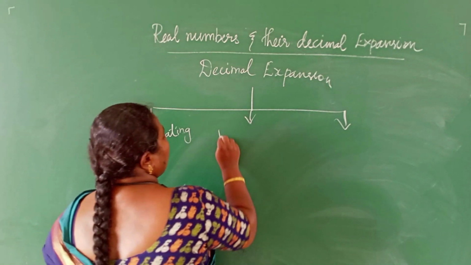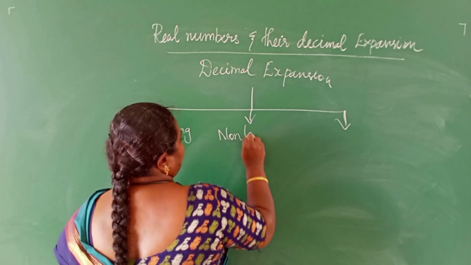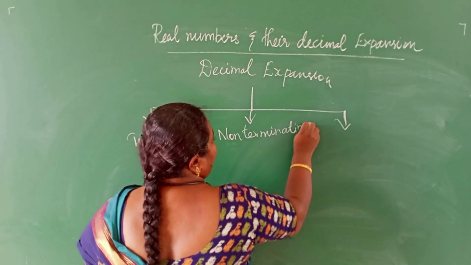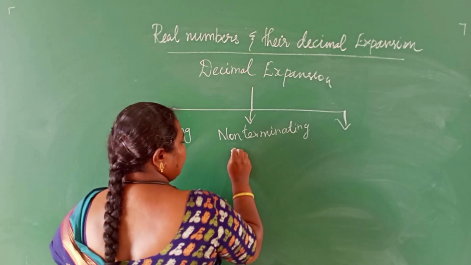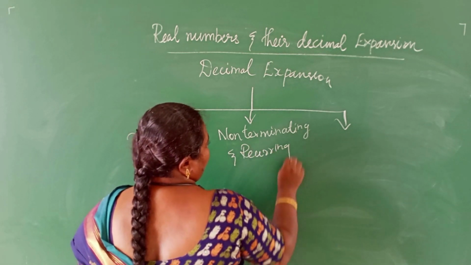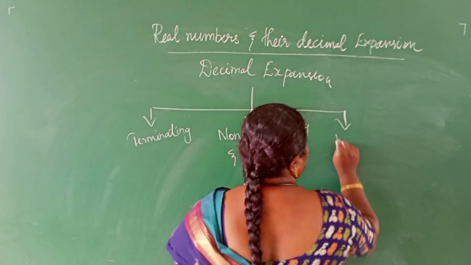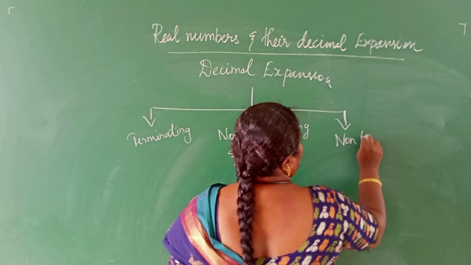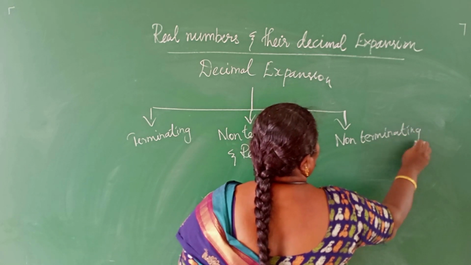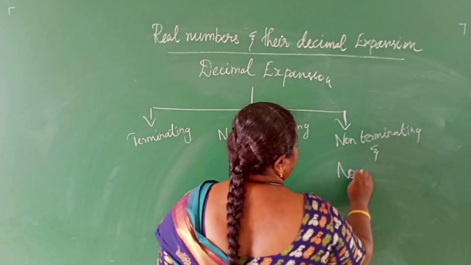The next, non-terminating and recurring. Third variety is non-terminating and non-recurring.